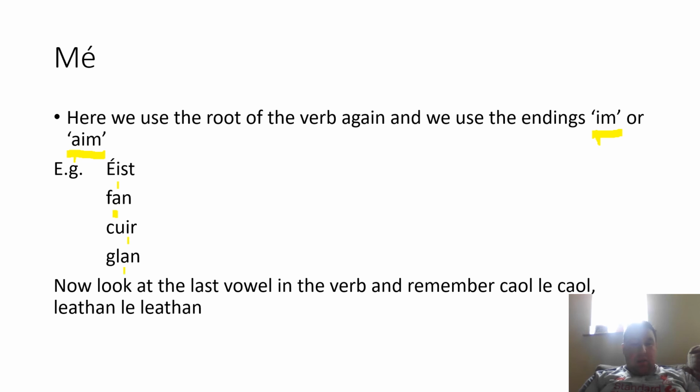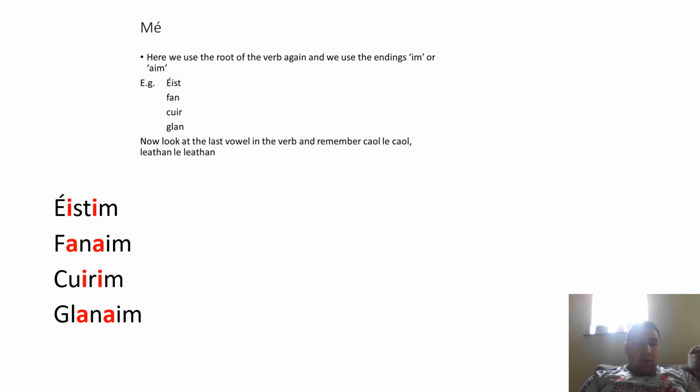Glan, A will get A-I-M, and you'll see all these in the next slide. Okay, so as I was saying, the last vowel here is I, so it gets the I-M ending. The last vowel here is A, so it gets A-I-M. Okay, see the endings are matching up. I or E gets IM, and A, it's A-I-M because they're both broad.